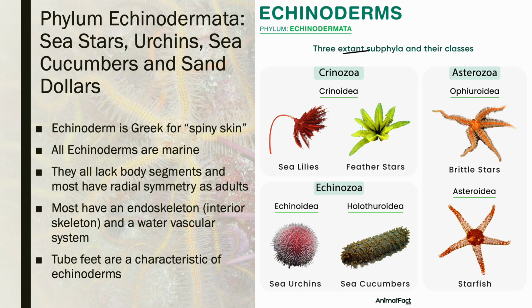They lack body segmentation, and most have radial symmetry as adults. So it kind of reverted back to radial symmetry, because ever since we got past the cnidarians and the mollusks, we have not seen radial symmetry, but now we see it again in these. Most have an internal skeleton and characteristic tube feet, which are little tiny tubes at the bottom of the animal that help it to walk along the seafloor.